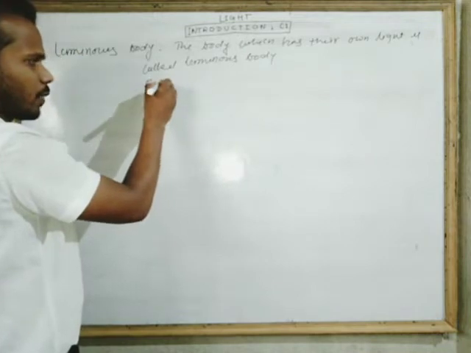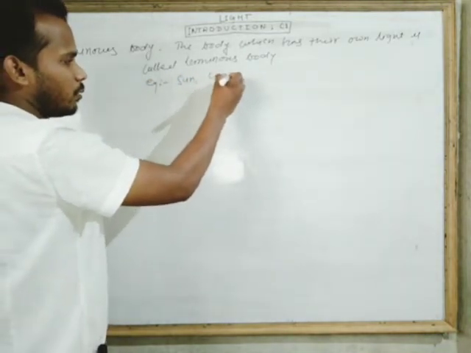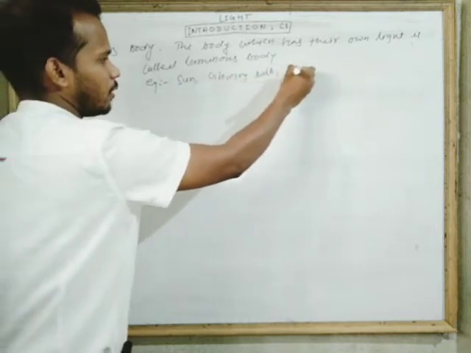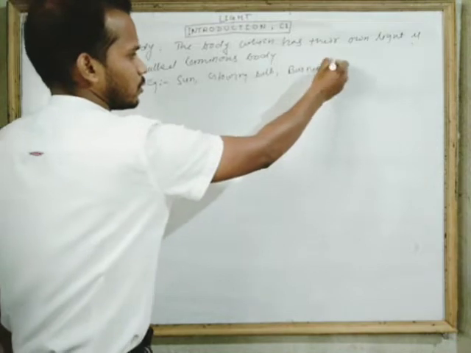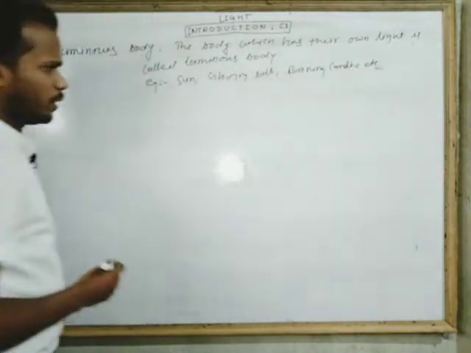Example: sun, very good, and glowing bulb, burning candle, etc. These are luminous material.